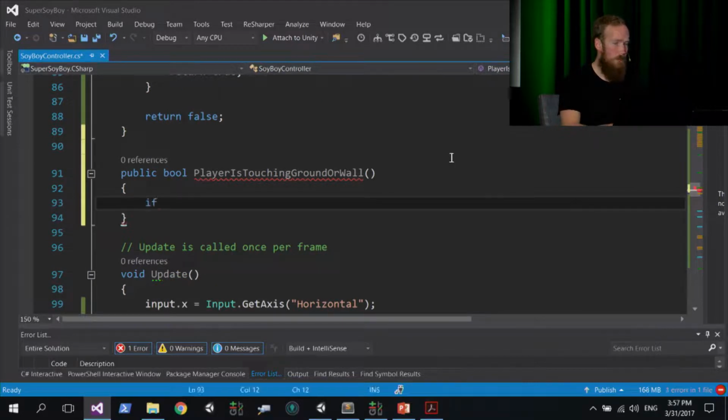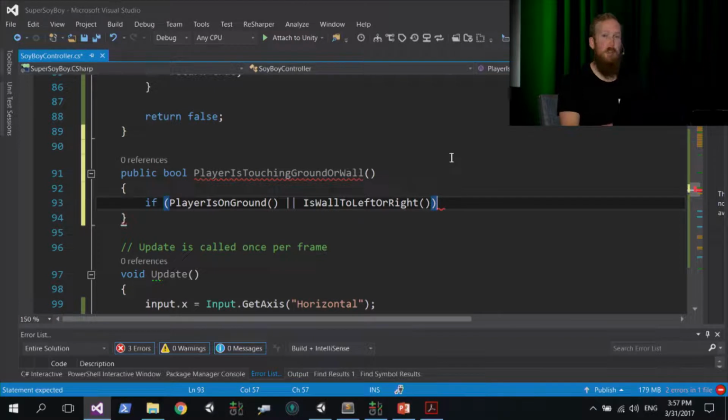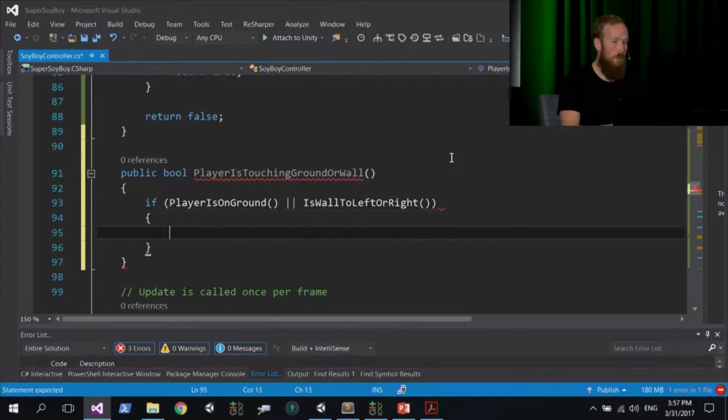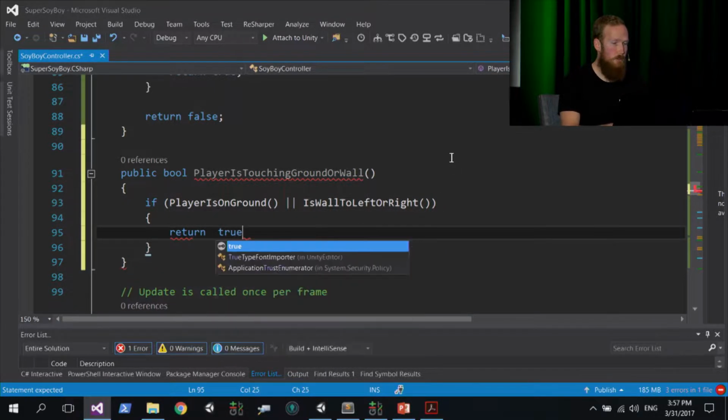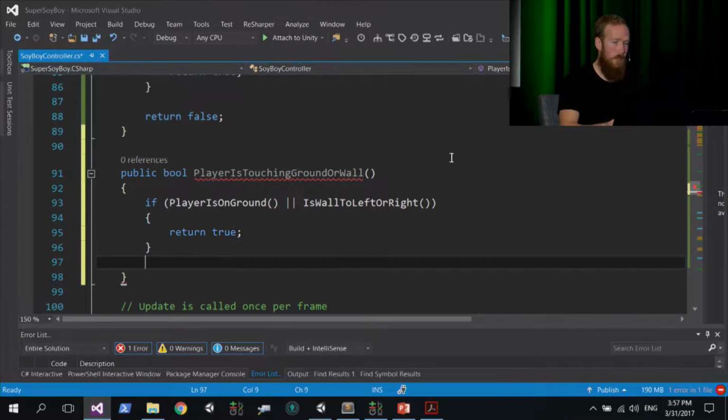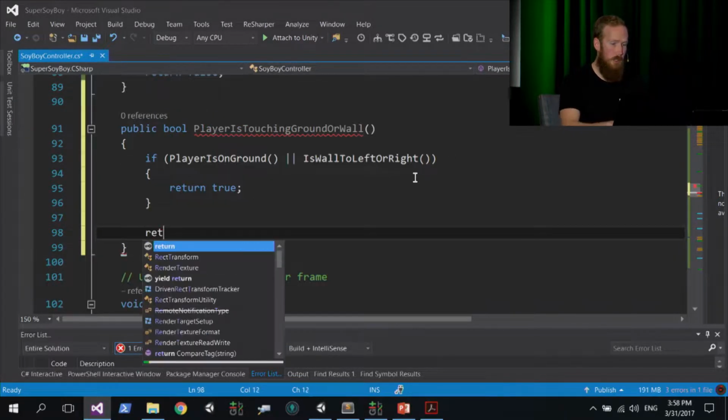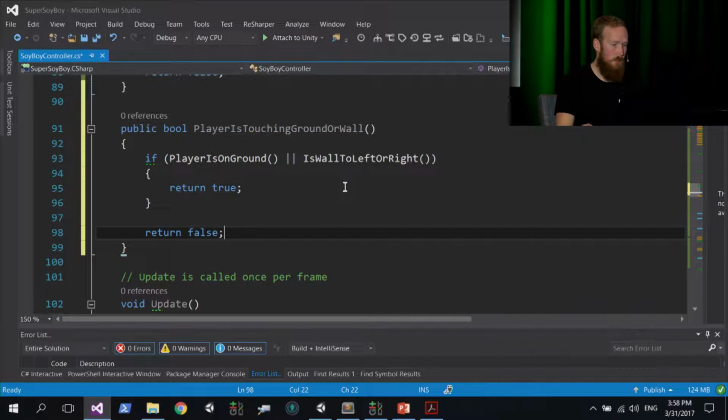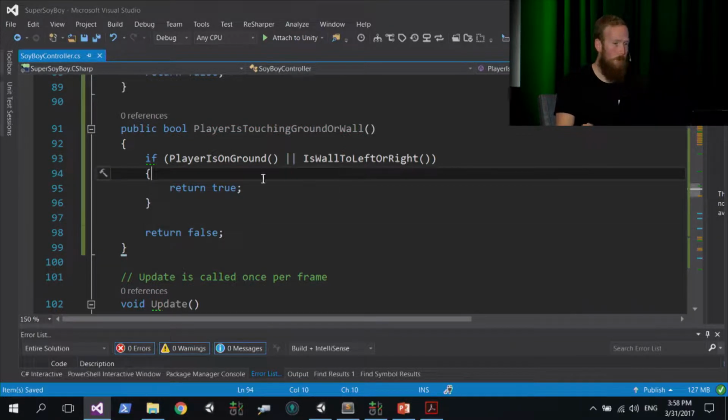So we're going to say if player is on ground or is wall to left or right, so we're going to call both methods and if either of those are true, we open up braces, return true. And otherwise, if none of those pass, we return false. So it's a convenience method that calls both, and we'll use that in a moment.